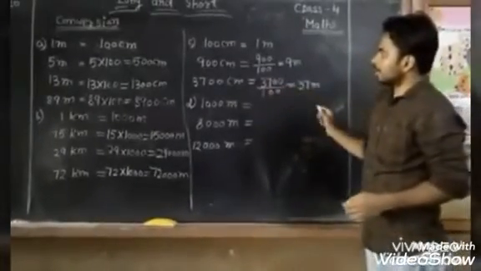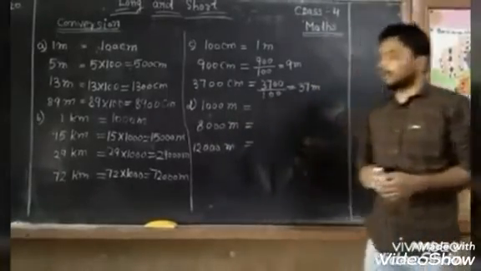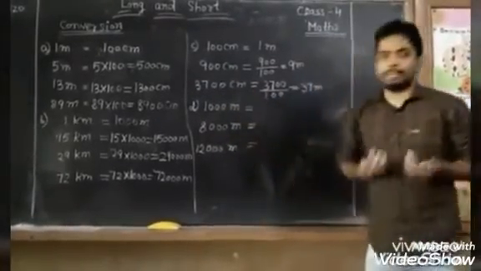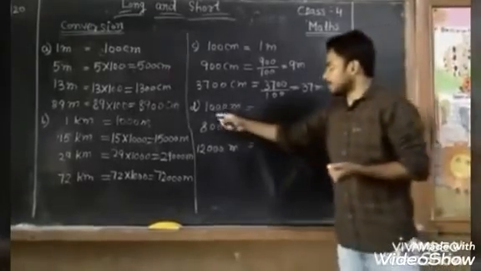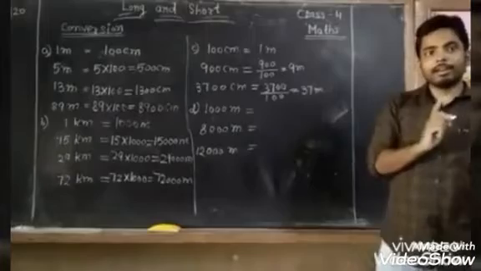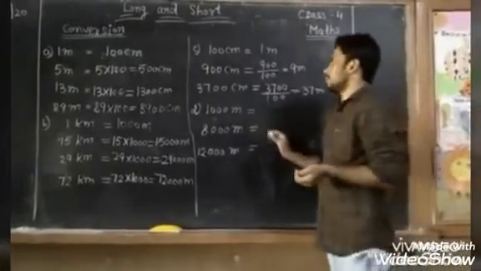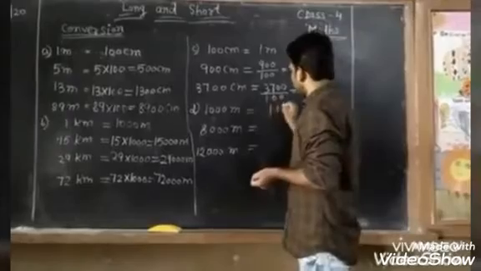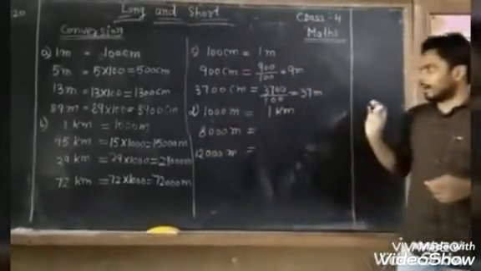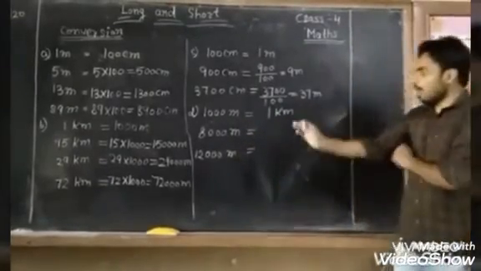In the same way, we have to convert meter into kilometer. All of you know that 1 kilometer equals 1000 meter. So if I ask in reverse, 1000 meter equals how many kilometer? What will be your answer? Yes, 1000 meter is equal to 1 kilometer, because 1000 meter constitute to make 1 kilometer.